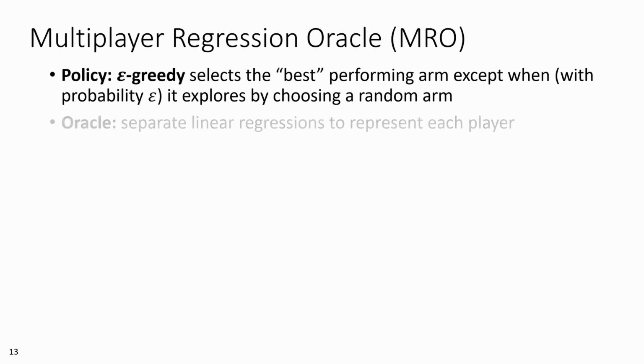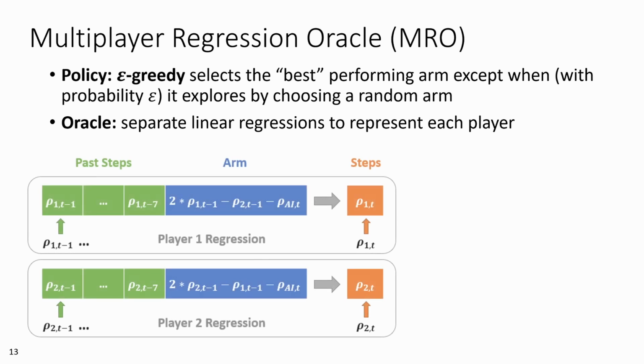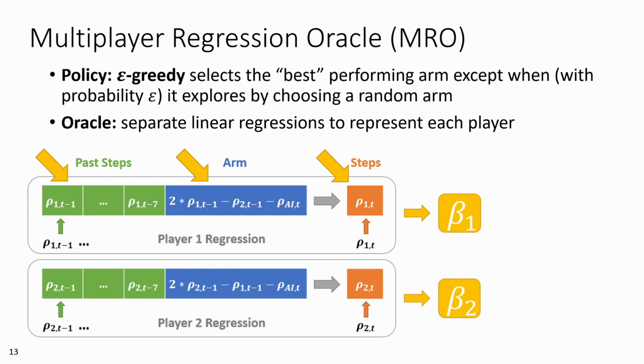We then set up a new oracle that holds a separate linear regression for each player. These regressions attempt to predict the next day's steps for each player based on a few features, including the player's previous steps and the net result of their achieved steps yesterday compared to those of the other teammates. Importantly, this second factor serves as a numerical representation of the comparison experience for that player, influenced by the arm that we selected. By associating these features with the observed steps for the players over several days, we're able to derive regression coefficients to make predictions for future steps for that player.